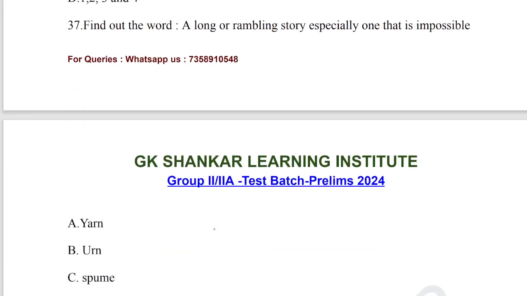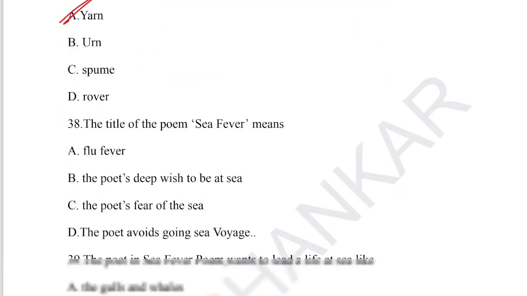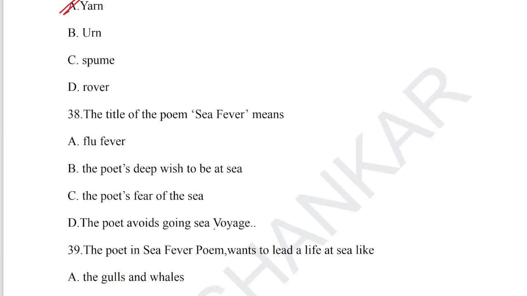Find out the word: a long rambling story, especially one that is impossible. Option A, yarn, is the correct answer. Yarn stands for a long rambling story, especially one that is impossible. Let's go for question number 38.